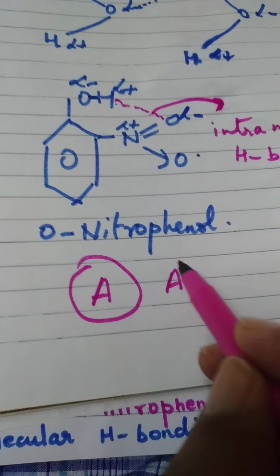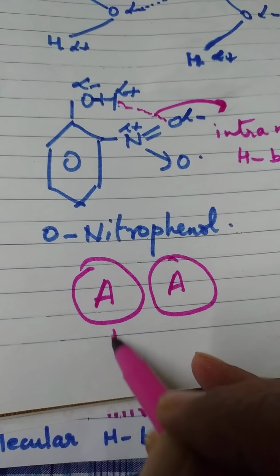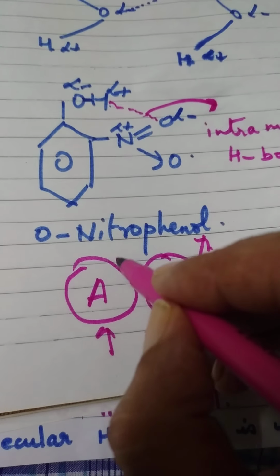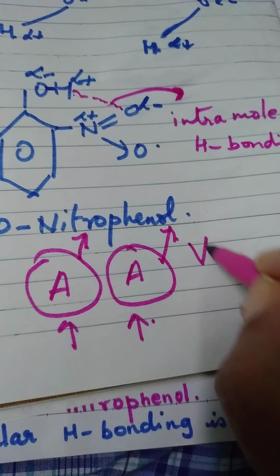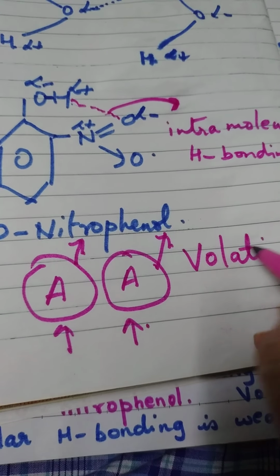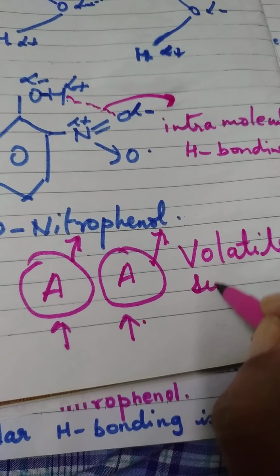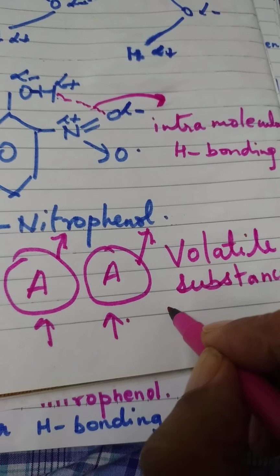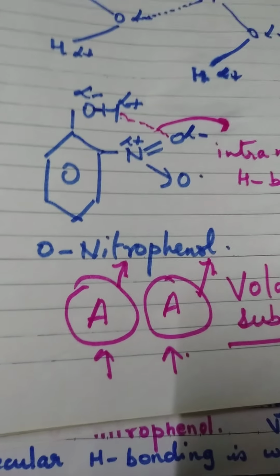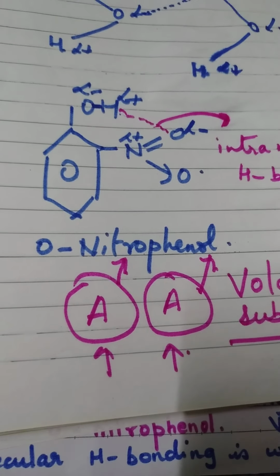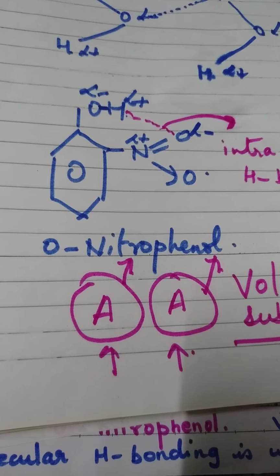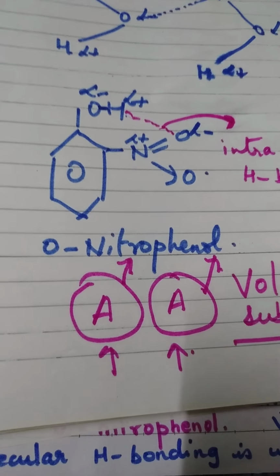As a result, if we supply heat, they will change into vapor at low temperature. Such substances are said to be volatile substances. An example of volatile substances are, this is one, orthonitrophenol, and the other is going to be ethanol.